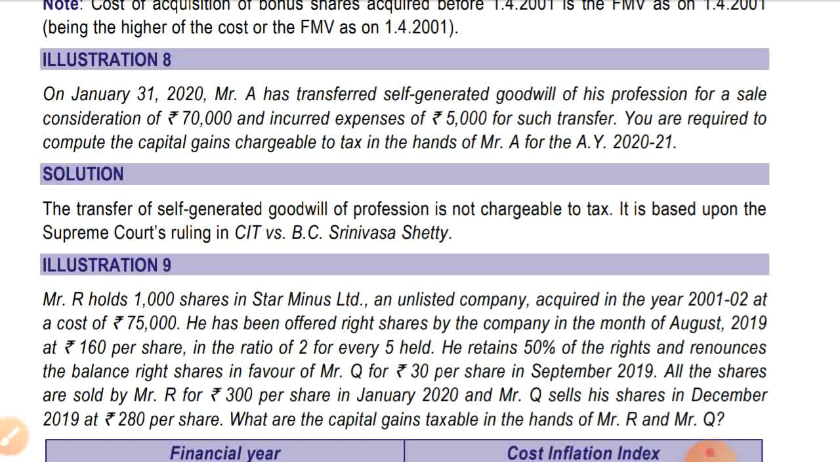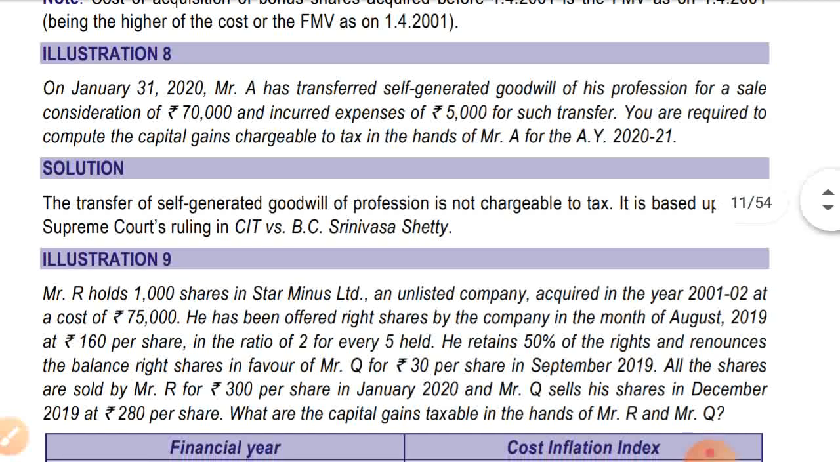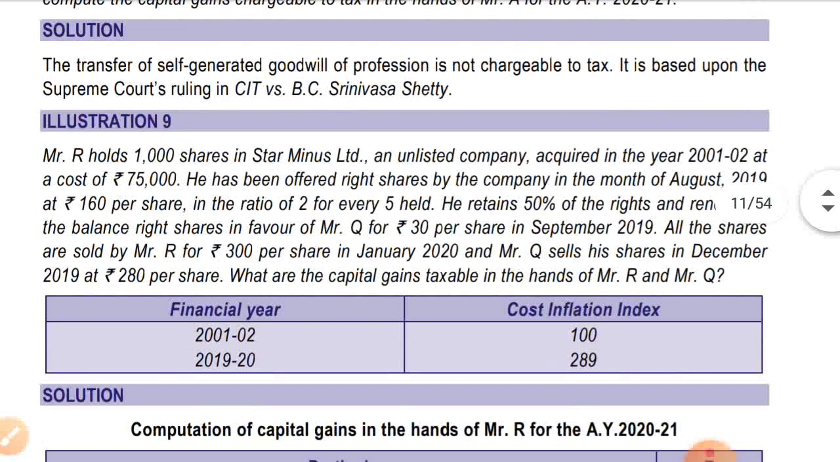Solution: the transfer of self-generated goodwill of a profession is not chargeable to tax. It is based upon the Supreme Court ruling in CIT versus B.C. Srinivasa Setti. You can see that case law. You'll get it anywhere from where the provision part you are covering. Even if you are not getting it, you can just write to me in the comment box. I'll explain it to you.